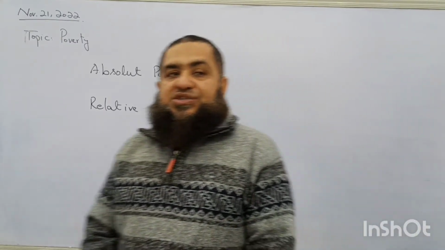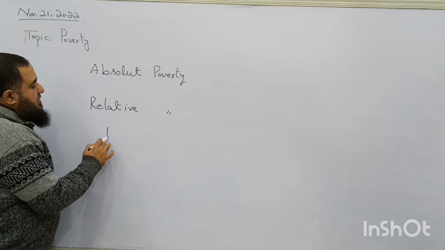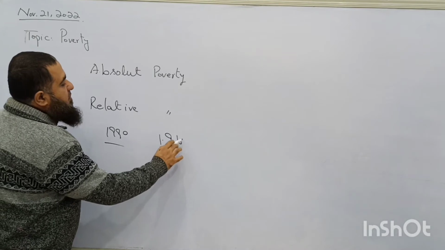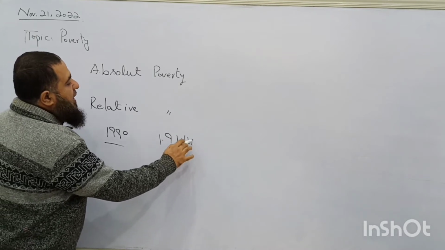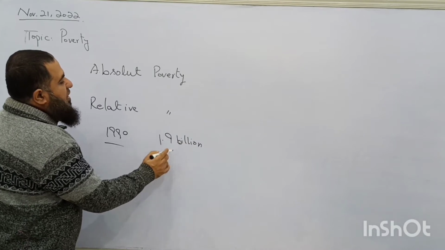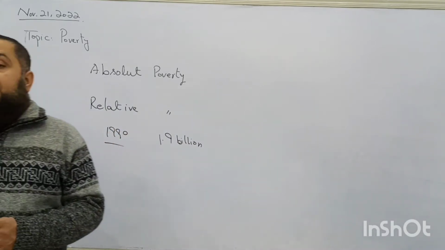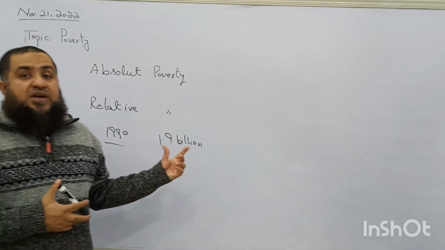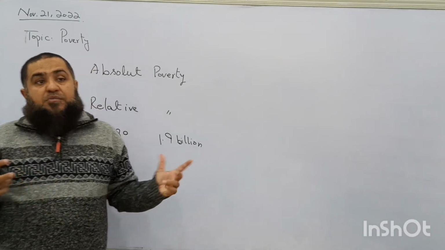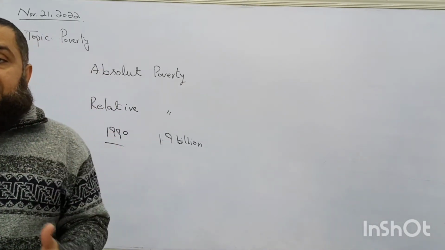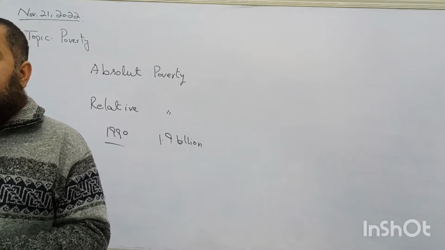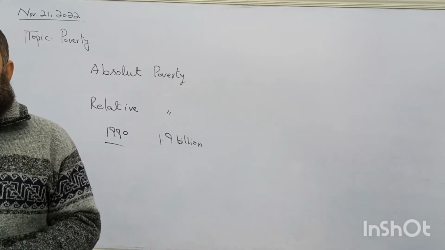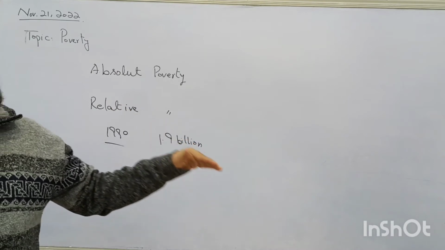So in 1990, what was the level of poverty? About 1.9 billion of the whole world's population, roughly 2 billion people of the total population of the world, were living under poverty. Now, by the year 2030, the World Bank has planned that this number must be reduced to 500 million only. Okay, so gradually this number is going to decrease.